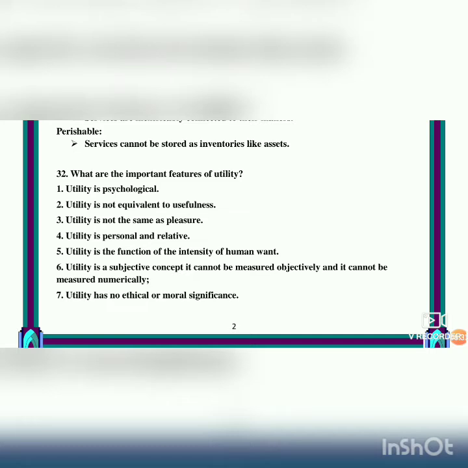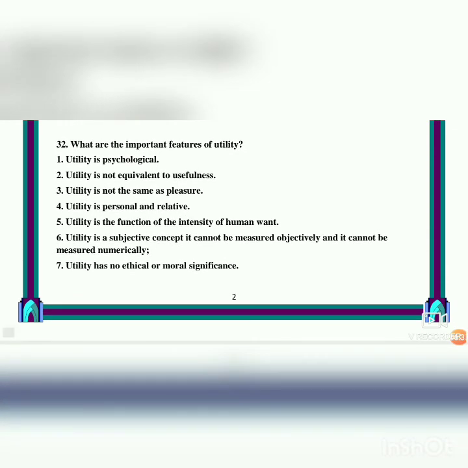Next one, utility is a subjective concept, which means the usefulness of a product cannot be measured objectively or numerically. For example, I am breathing so much air, and all that we can't measure, isn't it? So it's a subjective concept. Next one, last point, no ethical or moral significance. The use of a knife: a cook uses a knife for cutting vegetables, but a killer uses a knife to commit murder, isn't it?